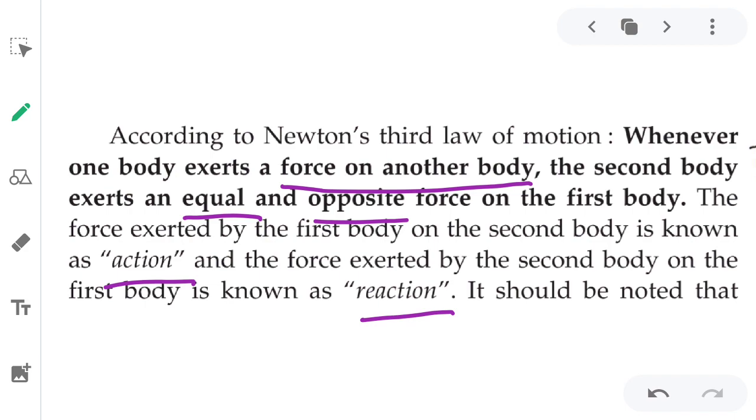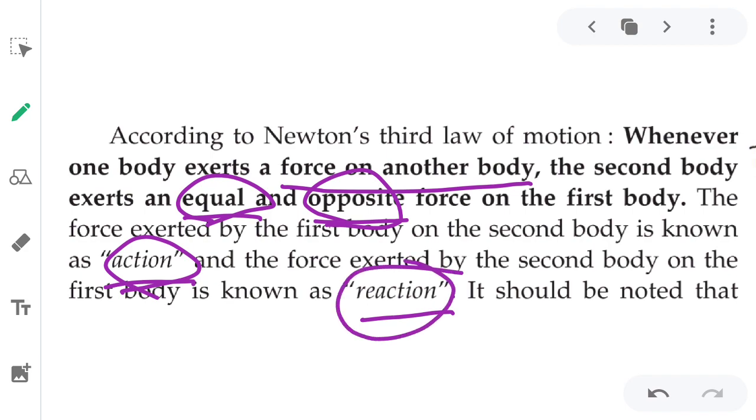Therefore we can see another definition of Newton's law: every action has an equal and opposite reaction. These two things we need to keep in our mind.